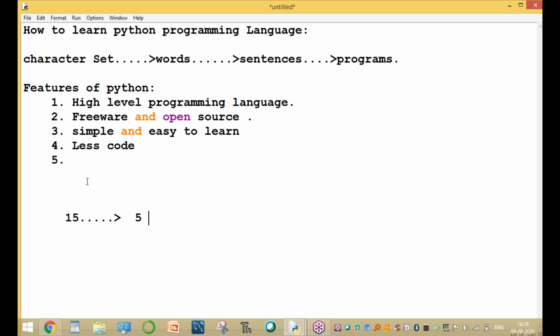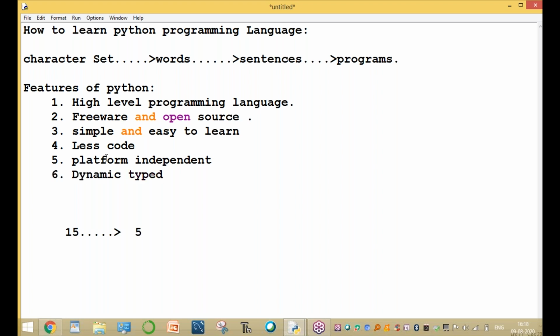Next, it is a platform independent programming language, which means the same program can run on any platform, any operating system. Another one is that it is a dynamic typed programming language, which means without any declaration, with no need of variable declaration.